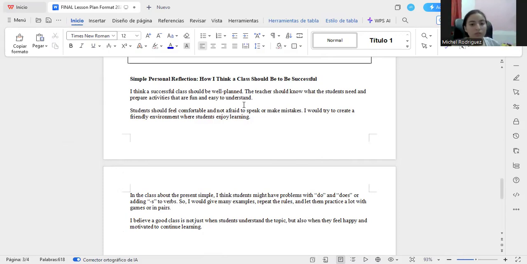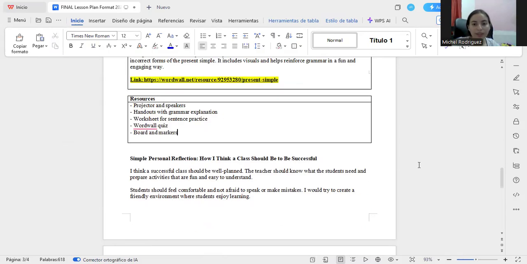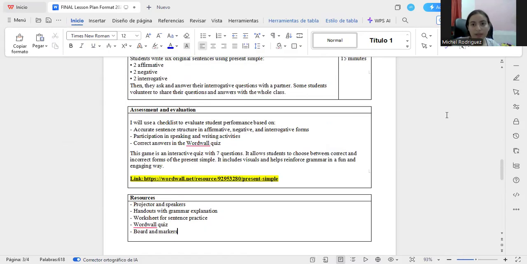And now my vision, or my goal for the students, is that they understand the topic and use it in a real conversation. I think that is the most important thing for the students, that they understand the topic and use the topic in a real conversation. So thank you. This is my lesson plan of the class.